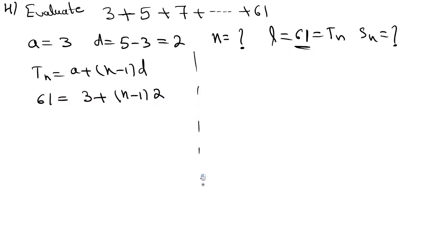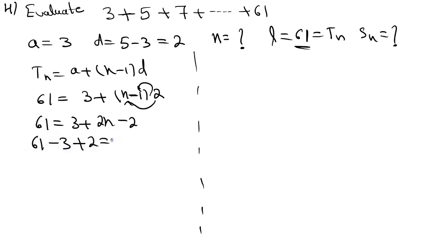Okay, next see students, here 61 is equal to 3 plus 2 into n, that is 2n, and 2 into 1 is minus 2, because here minus 1 is there, right? Minus 1 into 2 is equal to minus 2. So 61, take 3 to this side, minus 3, take minus 2 to the left-hand side, plus 2, equal to 2n. 63 minus 3 is equal to 60, equal to 2n. This implies n is equal to 30.